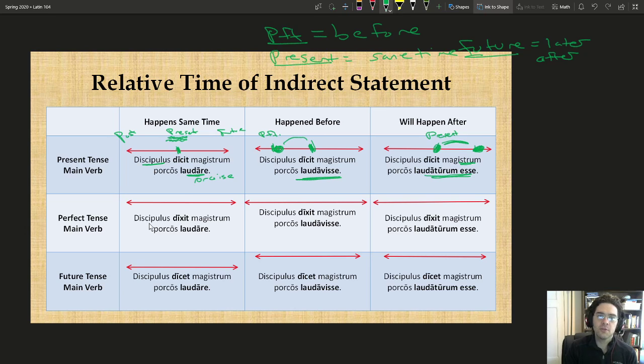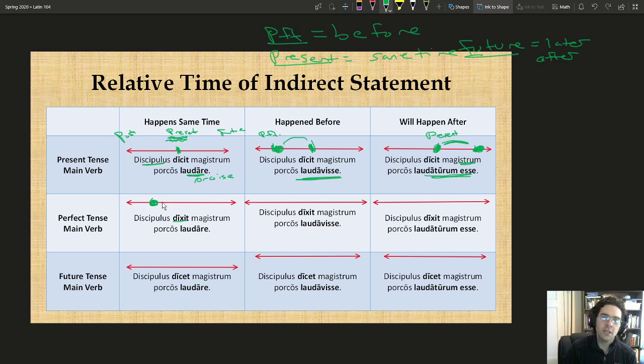So it's the exact same sentence, but it's the student said, so we know that our main verb is dixit, so it's perfect tense, which means it took place in the past. The student said that the teacher loves his pigs.